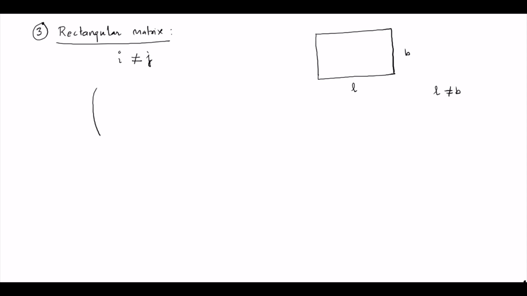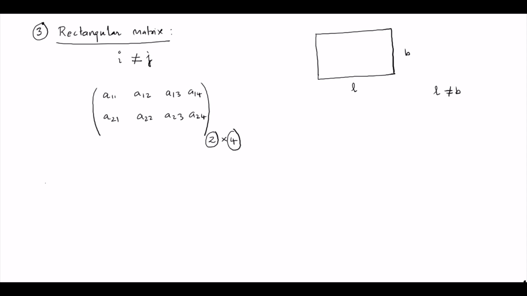So we can write like this. For example, two rows and four columns: A11, A12, A13, A14. The column index goes up to 4. Then A21, the second row, A22, A23, A24. So two rows and four columns. Notice that i is 2 and j is 4, so i is not equal to j. This is a rectangular matrix. This is an example of a rectangular matrix.